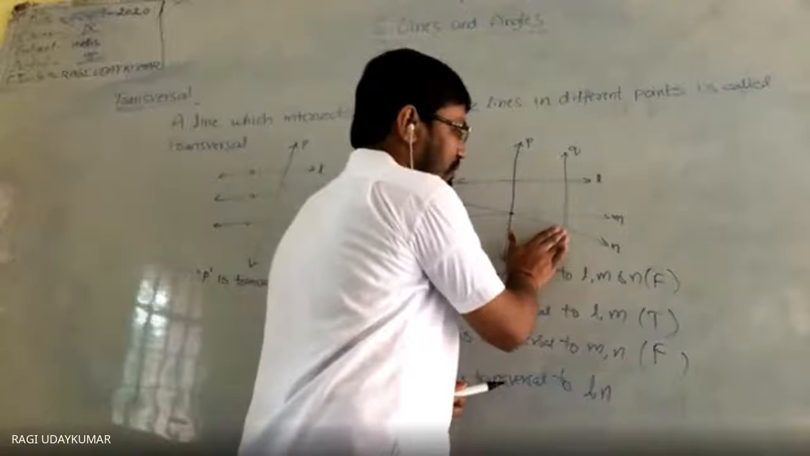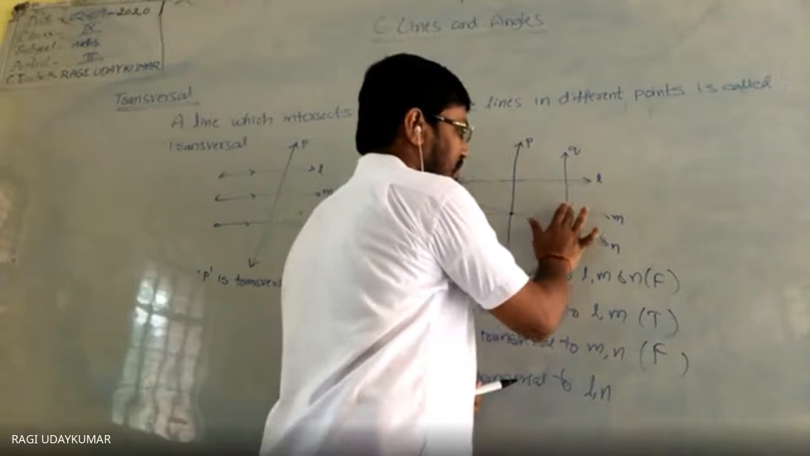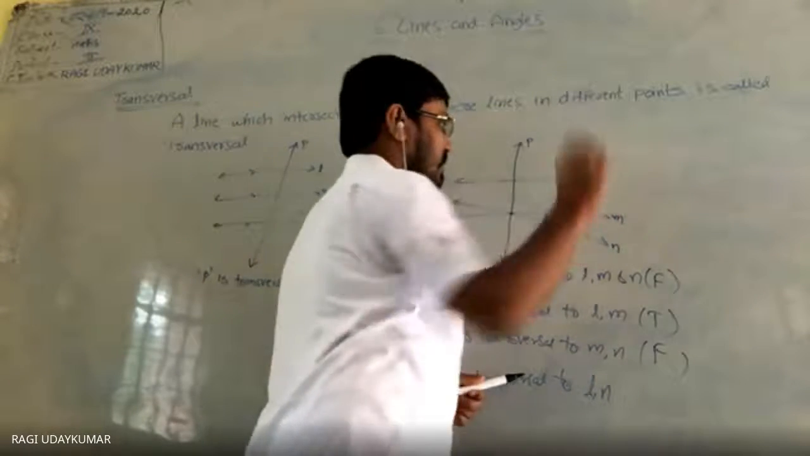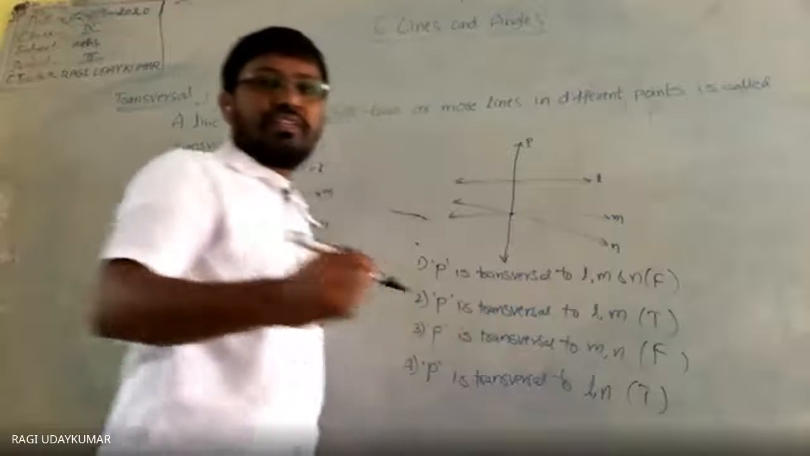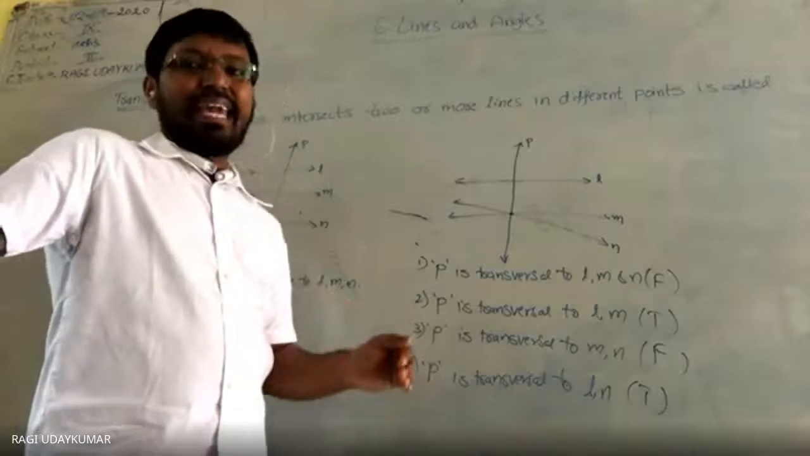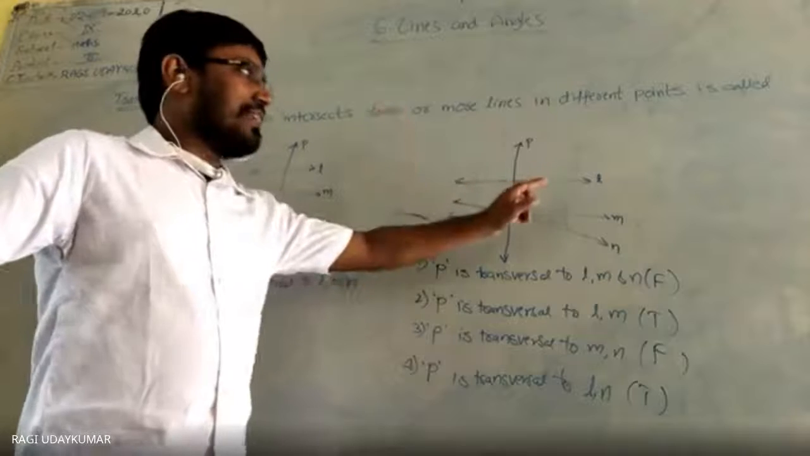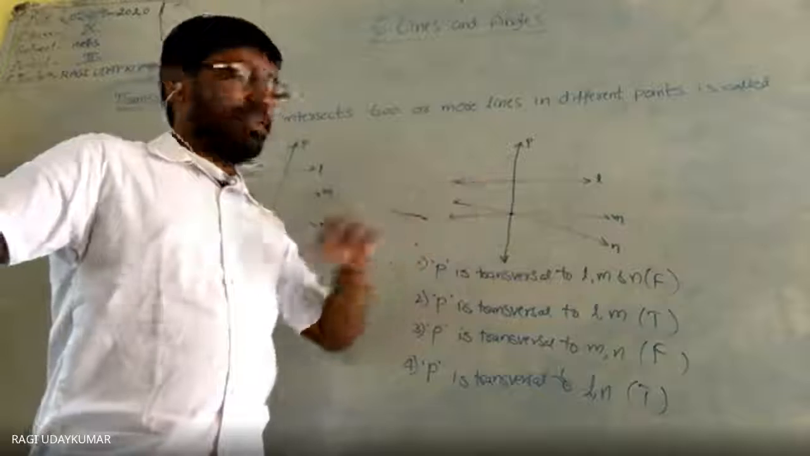So let us avoid the confusion here. If I draw more here, it becomes very clumsy. Okay? So now here, P is a transversal to L and M. Is it true or false? True. It is true. Good. We talked about the P as a transversal. Now my question is whether L is a transversal to M and N.